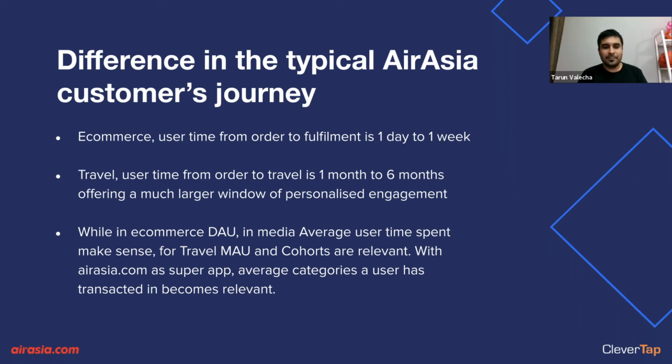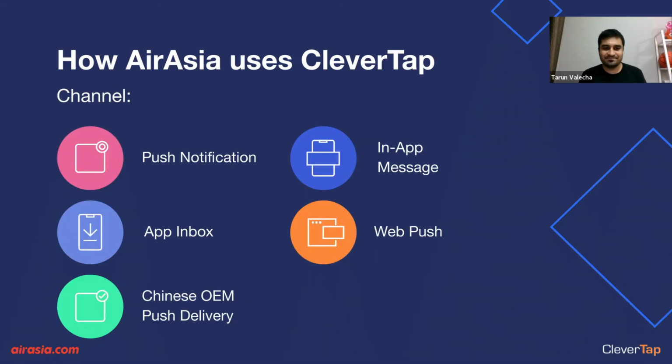And because of that, the metrics also slightly change. For a regular e-commerce, daily active users make a lot of sense. And for media, average user time spent makes a lot of sense. For travel, on the other hand, monthly active users and the cohorts make a lot more sense, because you are able to view it according to the larger window which you have of transactions. And since now we have a lot more categories where a user can transact, we have 15 different lines of businesses, we see that the number of categories which a user transacts in has also become very relevant for us.